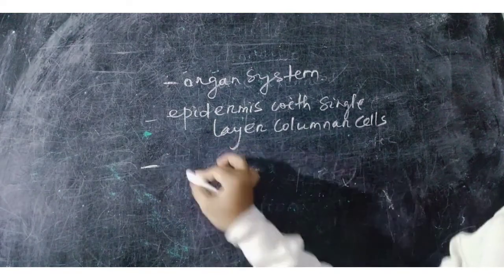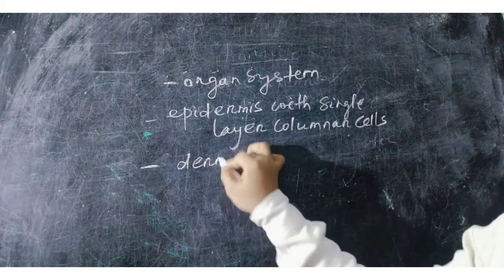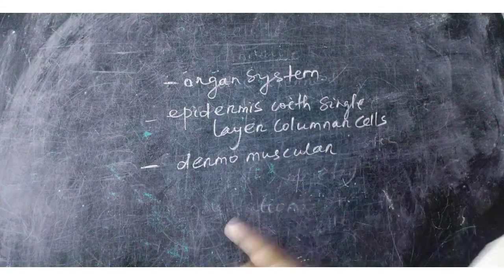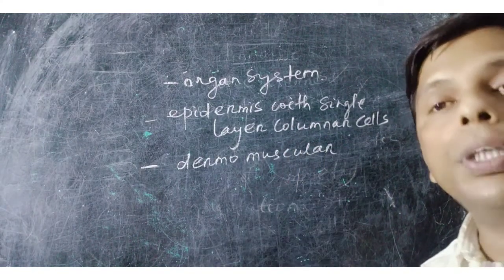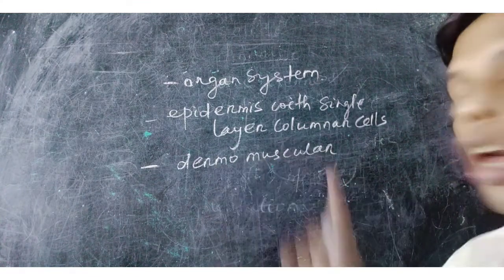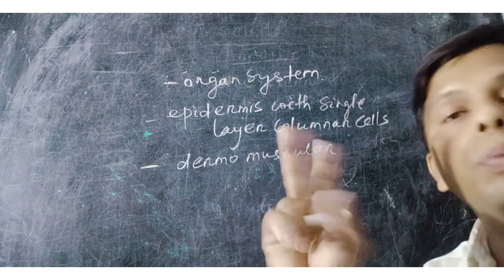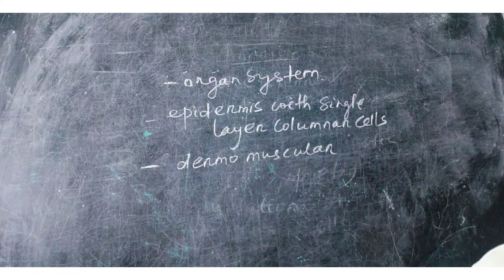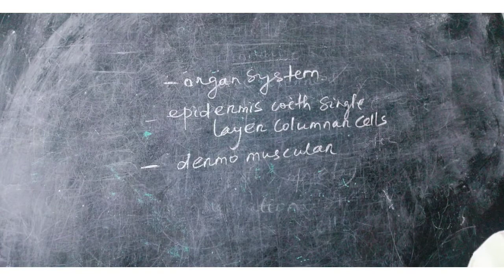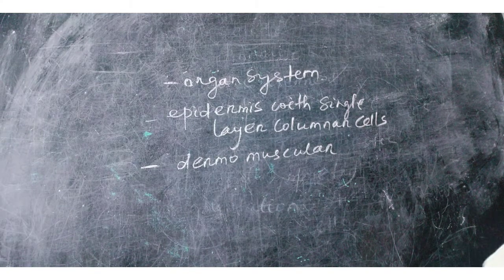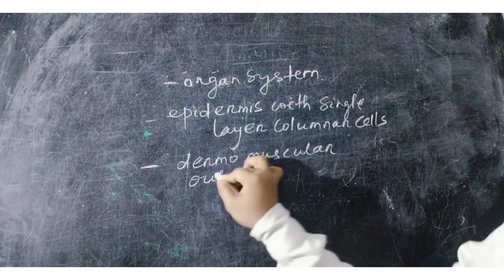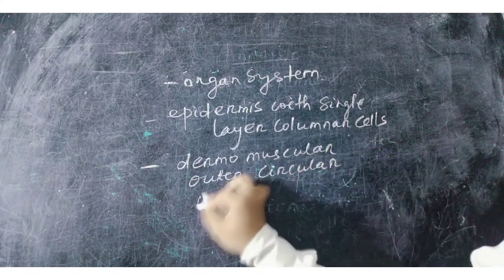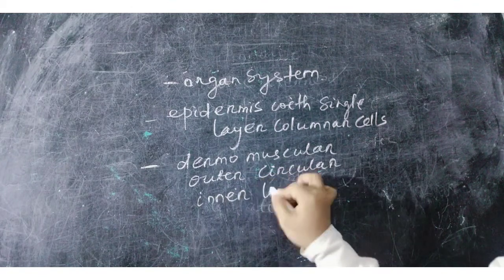The body wall is dermomuscular. A very thin cuticle is present above the epidermis. Dermomuscular means there are two muscles, circular and longitudinal: the outer layer is circular and the inner is longitudinal.